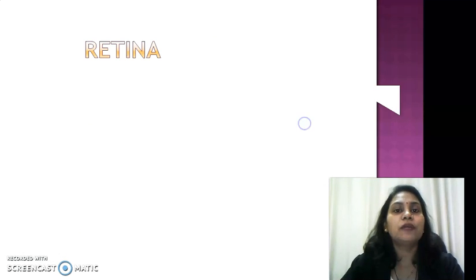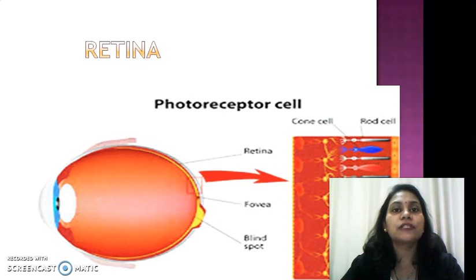So this is the structural diagram of the retina. The retina contains a neural part and a pigmented part. Out of that, the neural part is important because it contains photoreceptor cells. The photoreceptor cells are of two types, cone cells and rod cells.